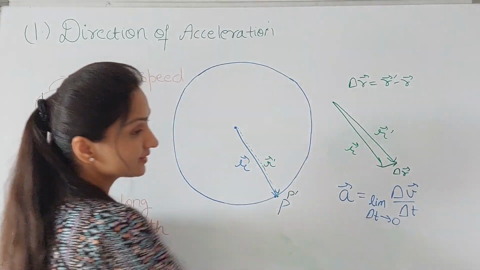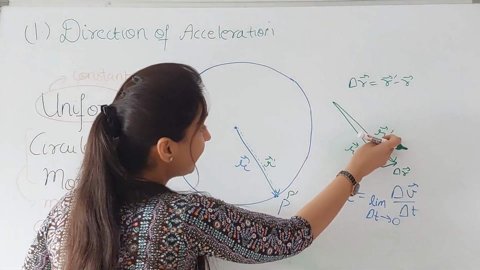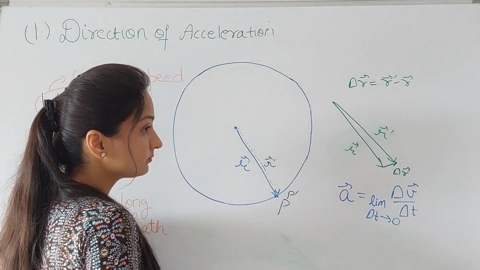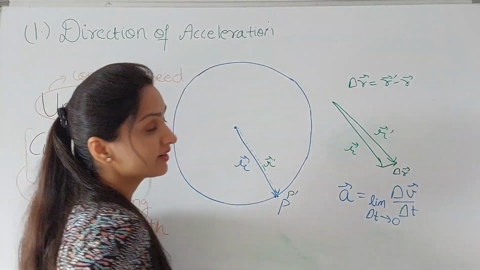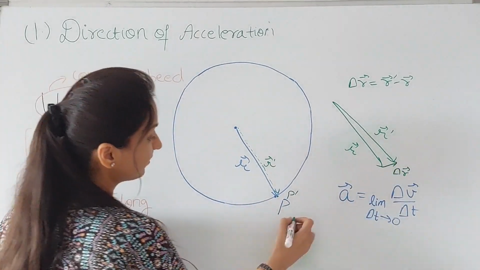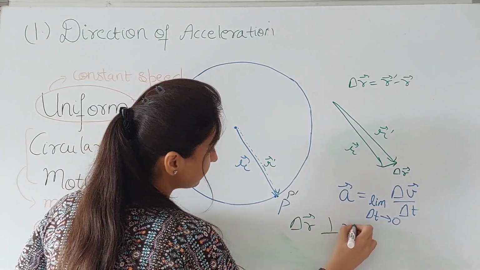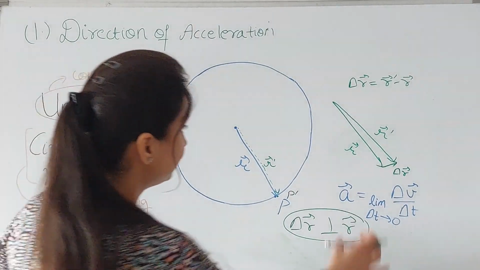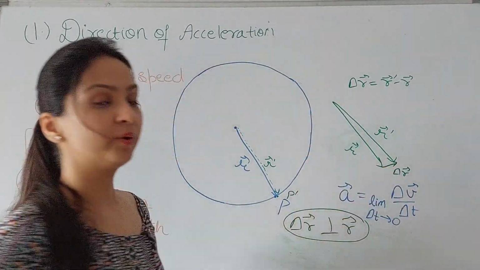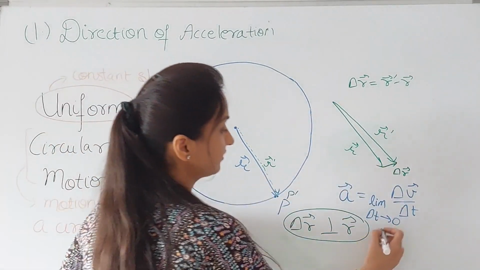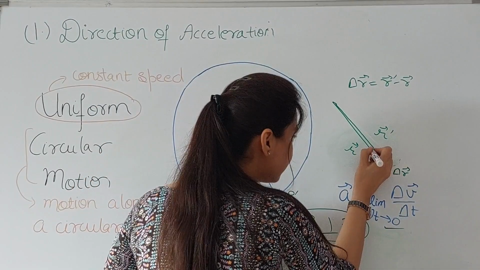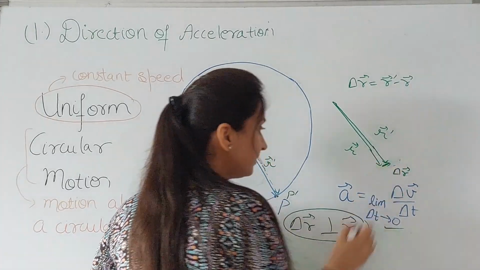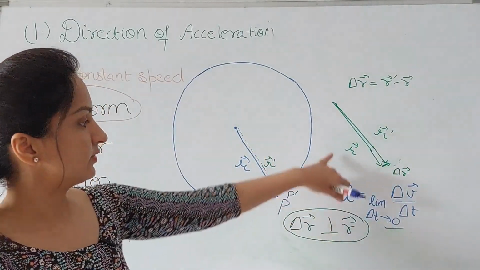Now in the limit delta t tending to 0, this R dash vector will nearly coincide with this R vector such that this delta R vector is nearly perpendicular to this R vector. Do you agree with this? This delta R vector will be perpendicular to this R vector in this limit. As these vectors get closer to one another, this delta R vector will be nearly perpendicular to this position vector.